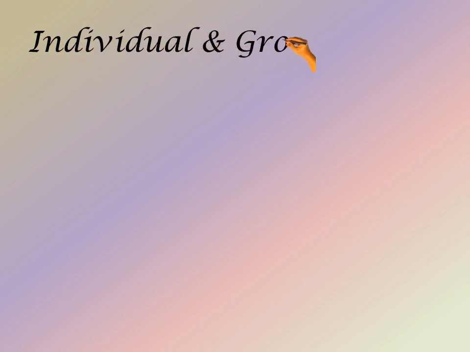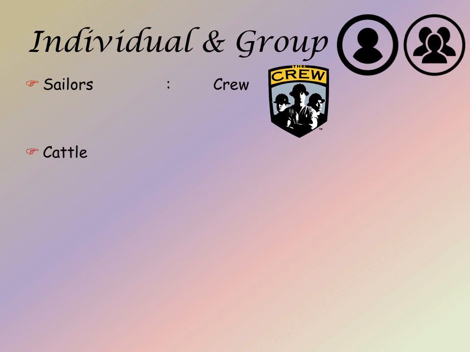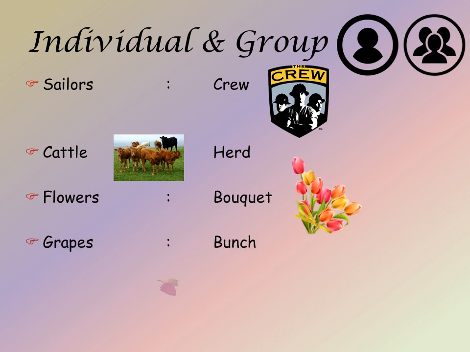Now we are going to discuss the individual and group relationship. And this group is also called a collective noun. Group of sailors is called a crew. Group of cattle is called a herd. And collection of flowers is called a bouquet. And group of grapes is called a bunch. Group of singers is called a chorus. And group of artists is called a troupe.